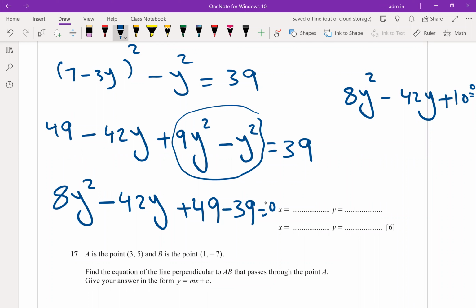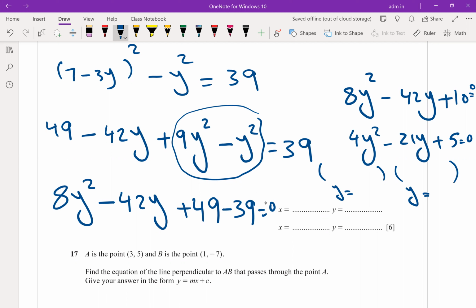You can simplify more by dividing all by 2. Divided by 2. Divided by 2. Then use factorization. Give me the solution. What is the answer? 5, and so y minus 5 is the first factor. How to write the second factor? y minus 1 divided by 4, will be 4y minus 1 is equal to 0.